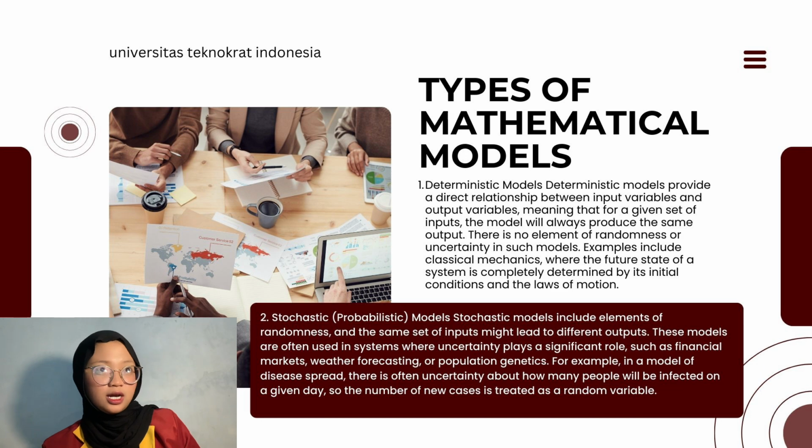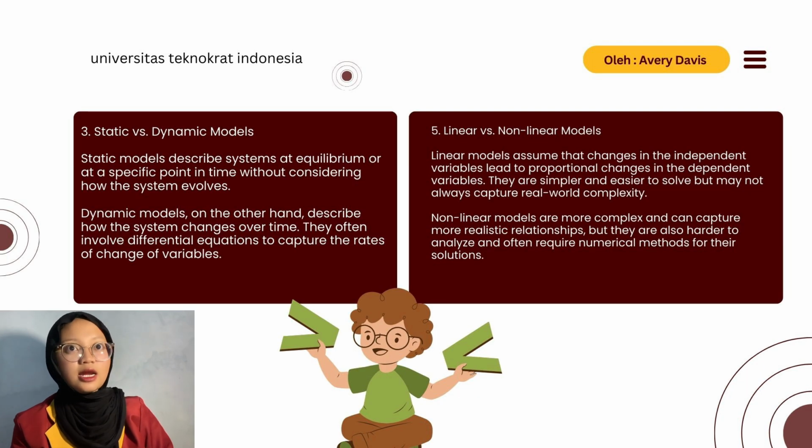Types of mathematical models. Deterministic models. Deterministic models provide a direct relationship between input variables and output variables, meaning that for a given set of inputs, the model will always produce the same output. There is no element of randomness or uncertainty in such models. Examples include classical mechanics, where the future state of a system is completely determined by its initial conditions and the laws of motion.